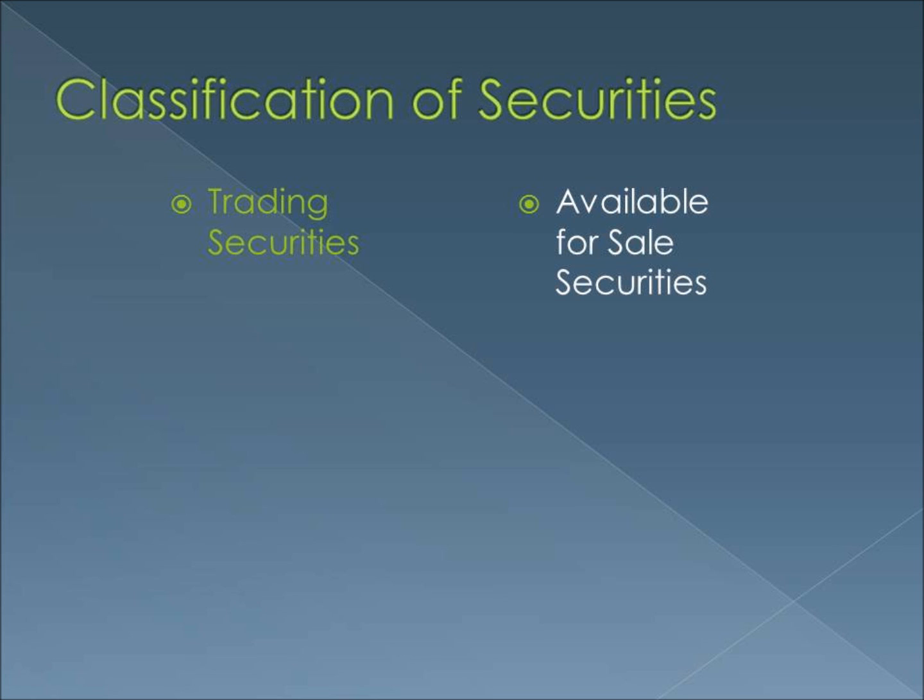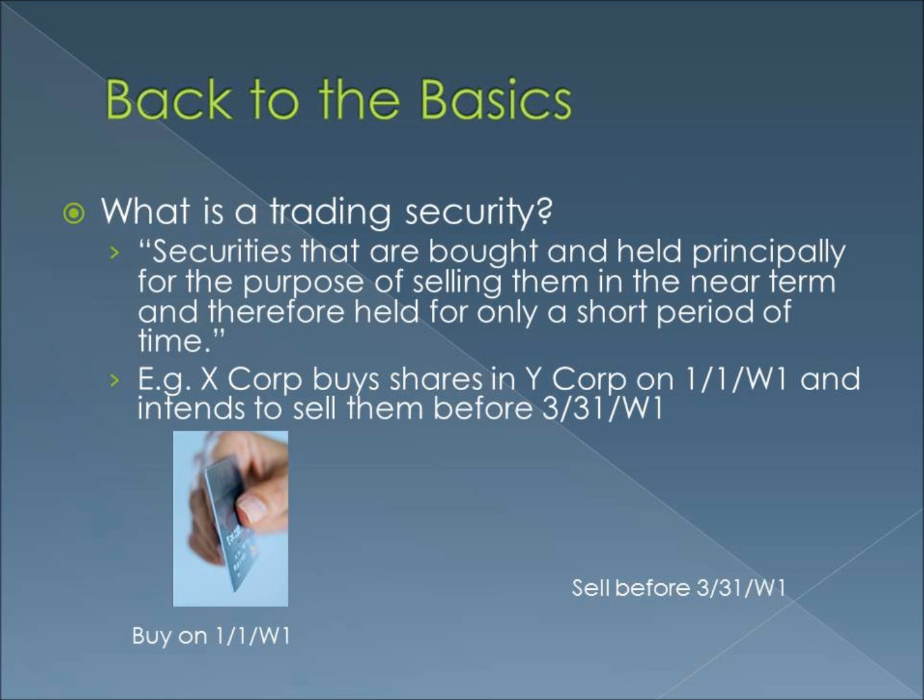First, let's talk about trading securities. A trading security is a security that a company plans to sell in the near future. The Accounting Standards Codification Glossary states that trading generally reflects active and frequent buying and selling, and trading securities are generally used with the objective of generating profits on short-term differences in price. For example, X Corp buys shares in Y Corp on January 1st of year 1 and intends to sell them before March 31st of year 1. These securities are properly classified as trading securities.